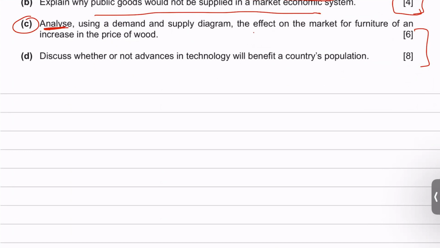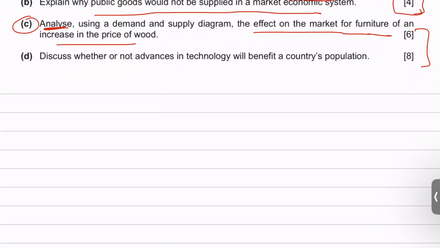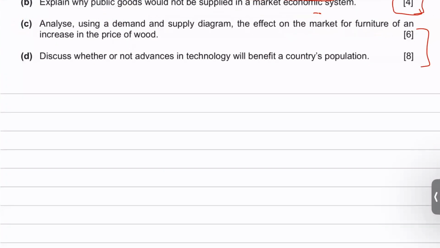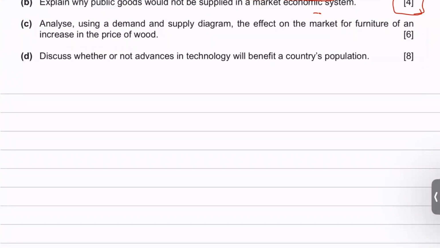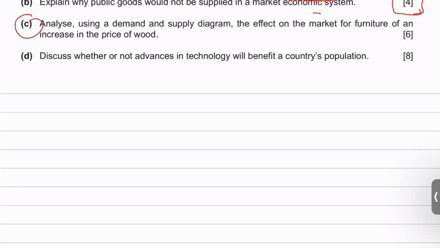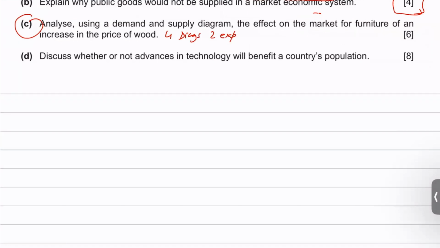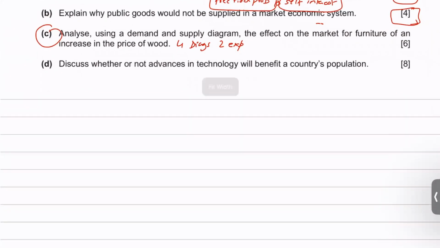It says show the effect on the market for furniture of an increase in the price of goods. So basically, remember that for 6 markers, if they specifically say you're supposed to make a demand supply diagram, the 4 marks are for the diagram and 2 marks are for the explanation, right? So how will you start off this question? You will start by first making a diagram.